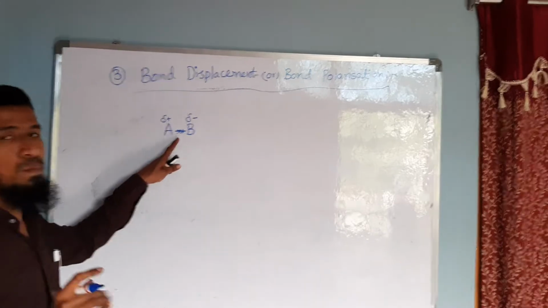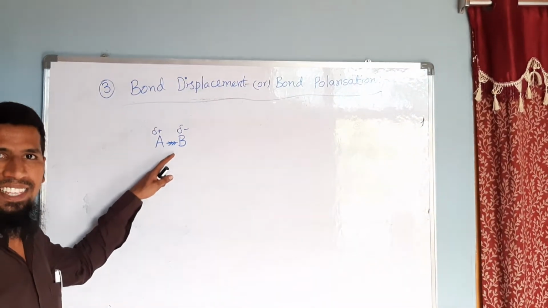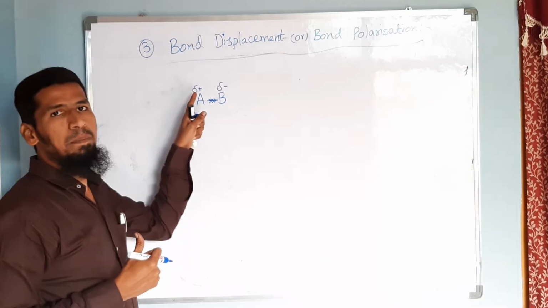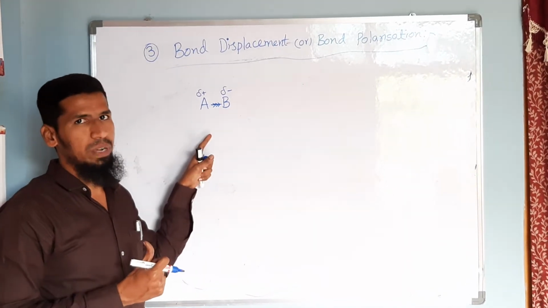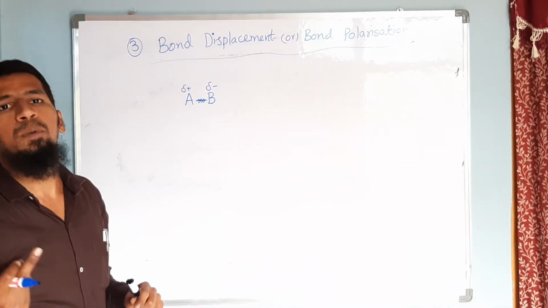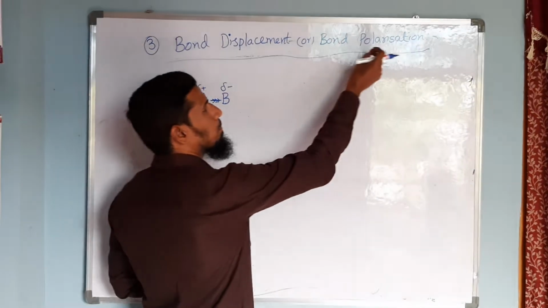That means due to movement of electrons present in this bond towards the two bonded atoms, some positive and negative charge will be developed over here. So due to this, polarity will be developed, and that polarity we are considering as bond polarization.